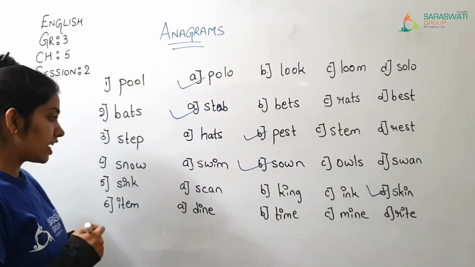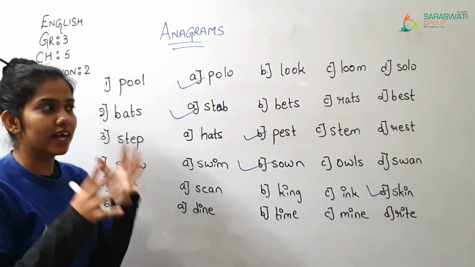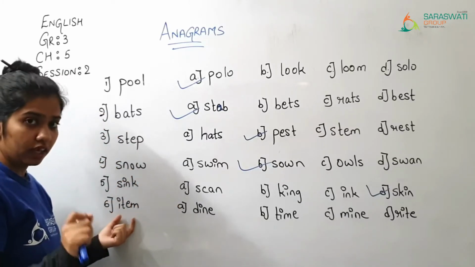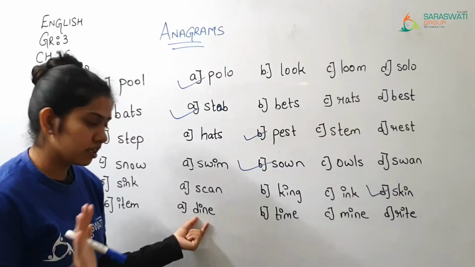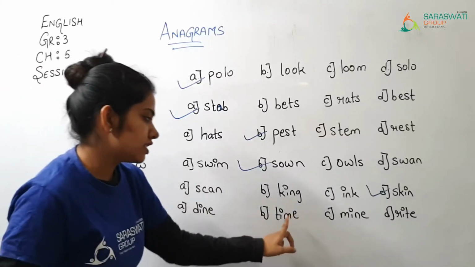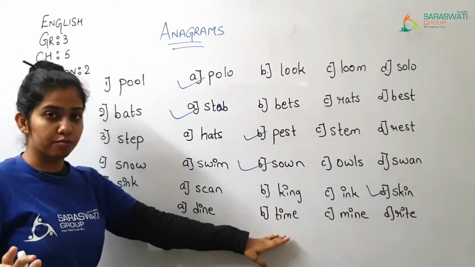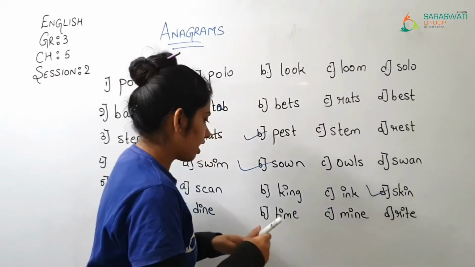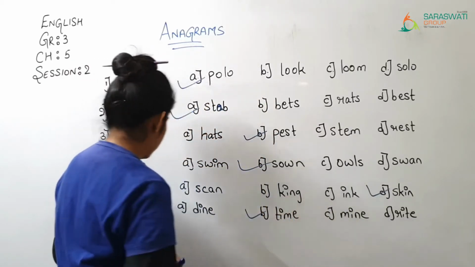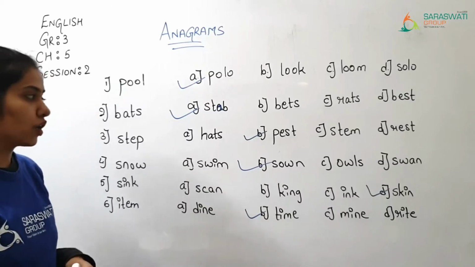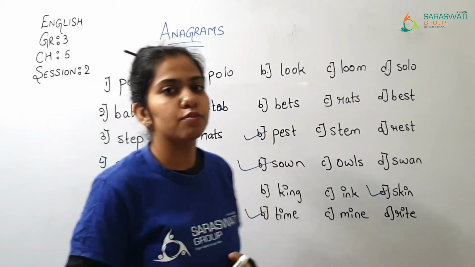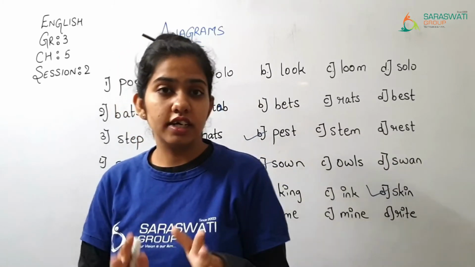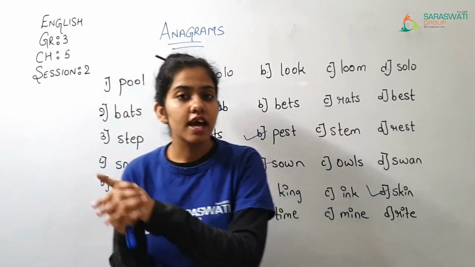Then afterward, last one, I-T-E-M, item. Right? So 4 letters we want. Here it is D, so it will not come. I-T-E. Yes, mine will not come, right will not come. The correct answer is B. That is time. Okay? So in this way, you are supposed to solve the exercise of anagrams. I hope that you have cleared exactly what the anagrams are.